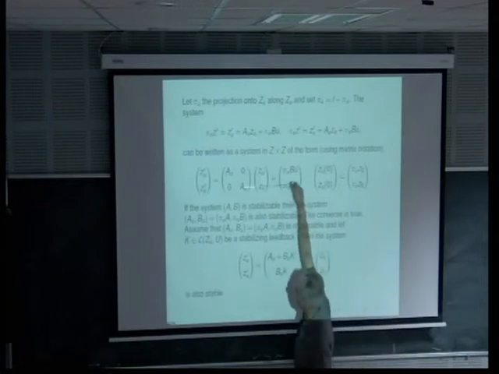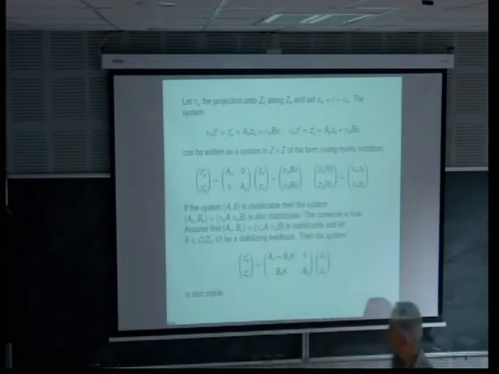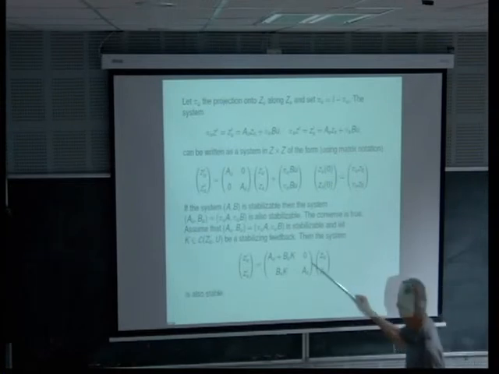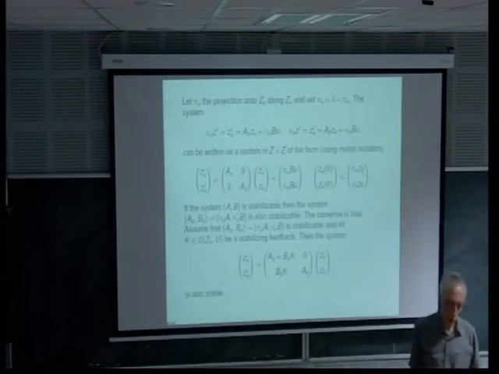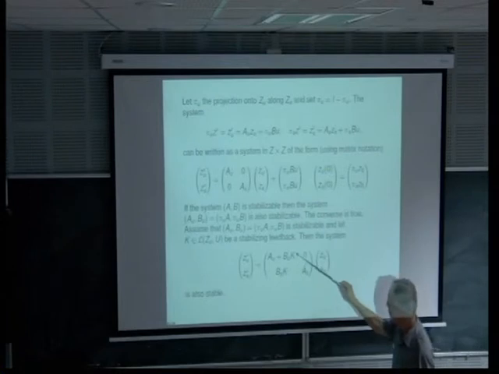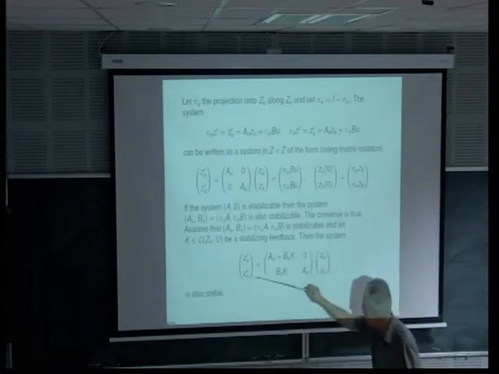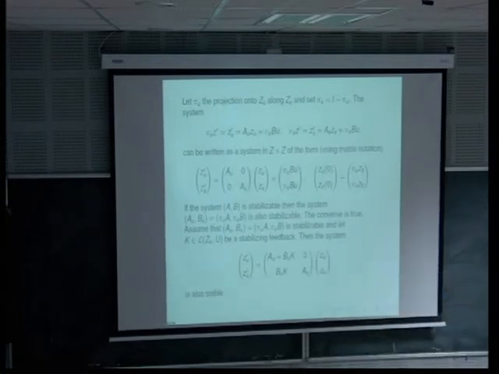I can forget the stable part, try to stabilize the unstable one, choose the control depending only on the unstable part, and put it even in the stable one.